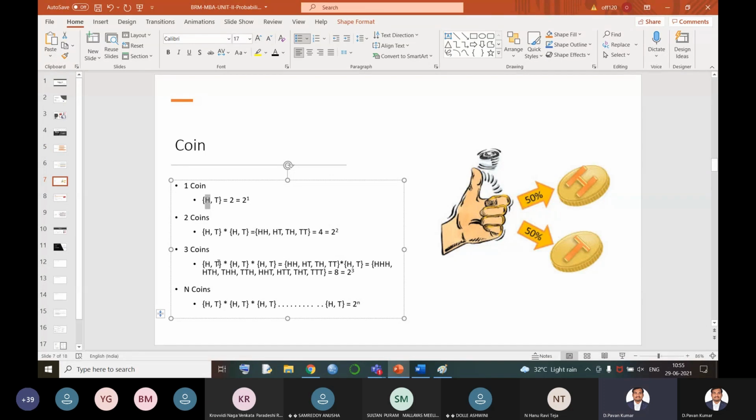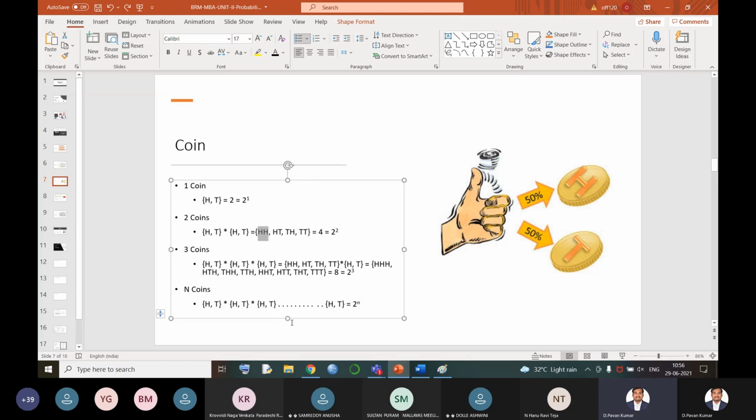Now, when 2 coins are tossed, again, I want 2 heads only. I don't want a combination of tails. In this combination, in how many cases am I getting 2 heads? Only 1. There are actually 4 outcomes, out of which only 1 outcome is favoring me, because I'm expecting both should be head.